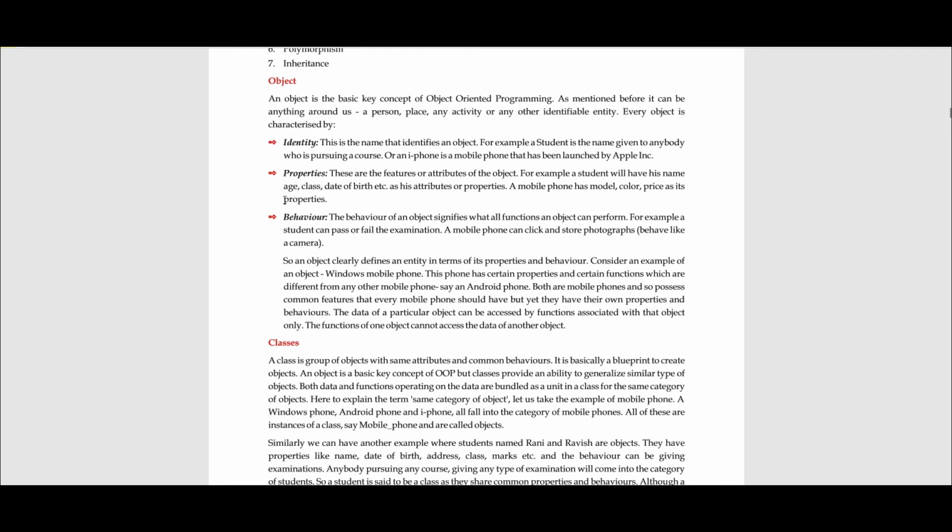For example, take a variable int a, an integer variable: a is the variable and it is of type int. So int is basically a class, and a is an object telling that this variable can store an integer value. So integer becomes its property.